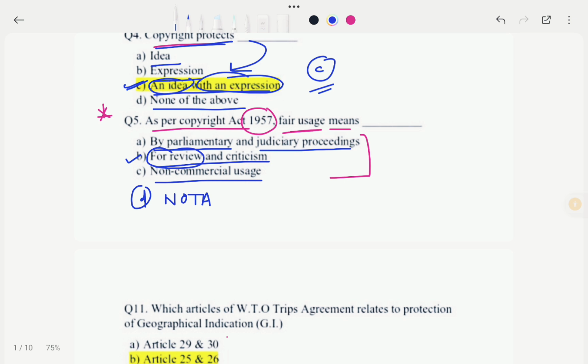Okay, for review and criticism, because under the Copyright Act 1957, fair use or fair dealing means it is an exception to copyright infringement that allows limited use of copyrighted material without the owner's permission. Okay, that means fair use or fair dealing is an exception where copyright infringement is allowed for limited use of copyrighted material without the owner's permission.